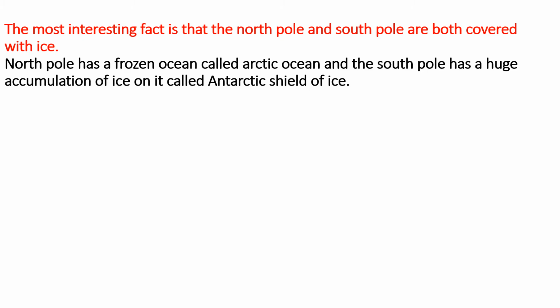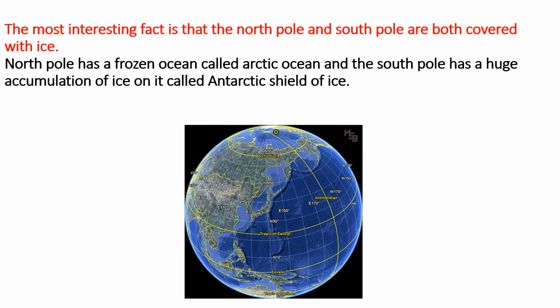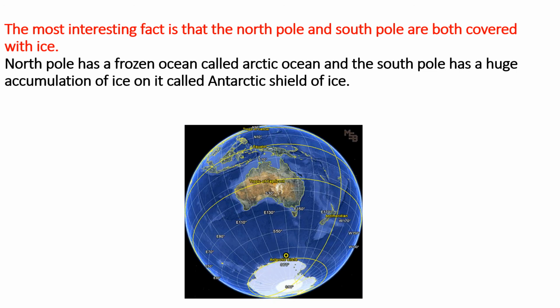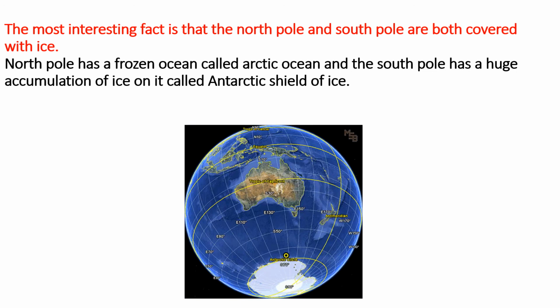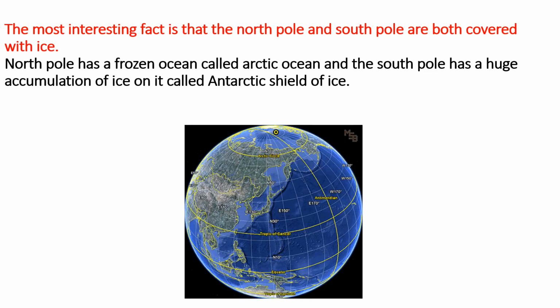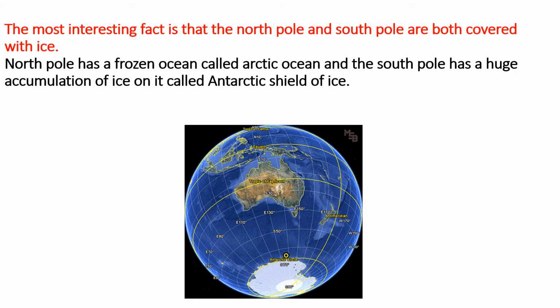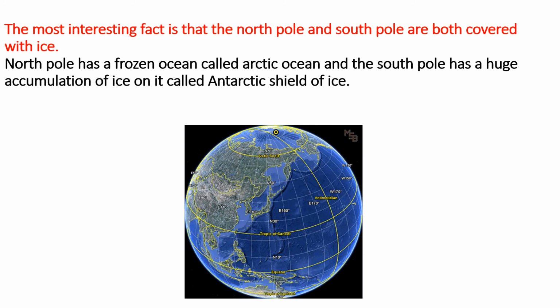Antarctic shield of ice. Both are always very cold. See, this is North Pole, this is South Pole. They always have ice in it, covered with ice.